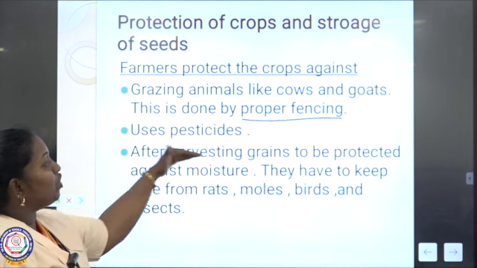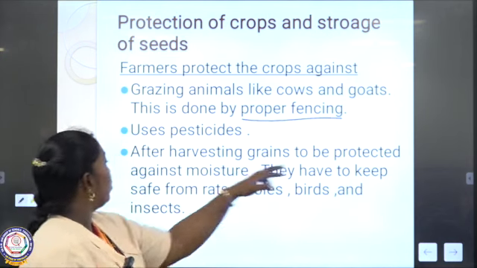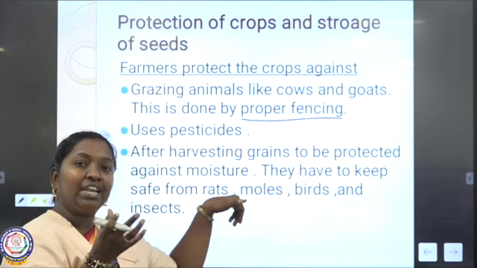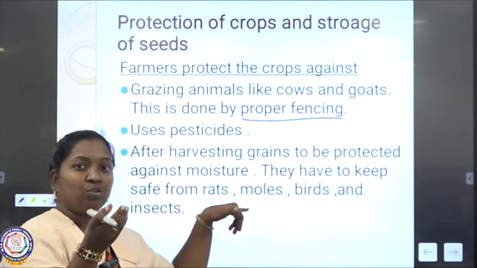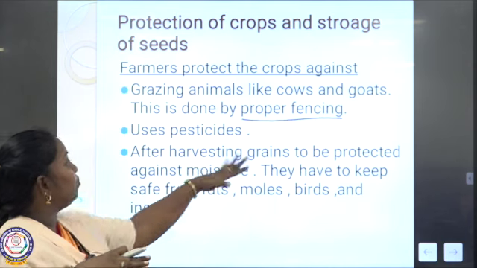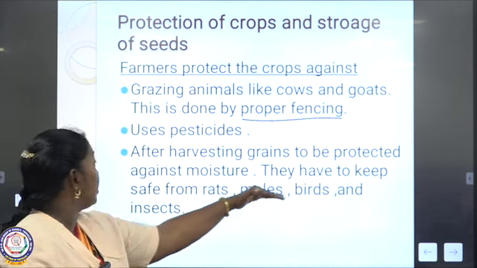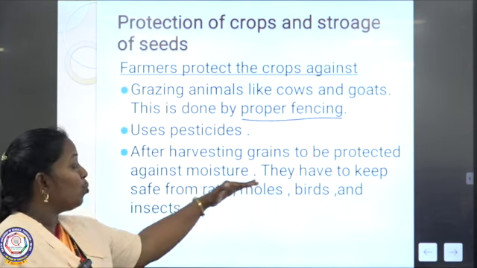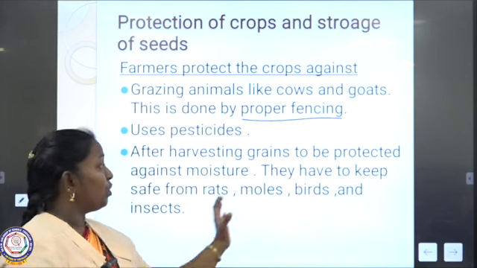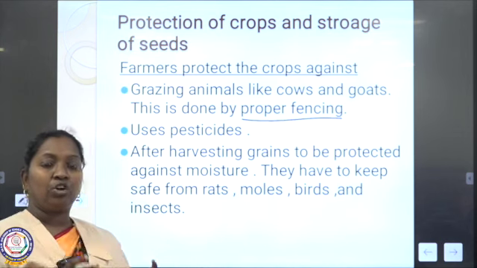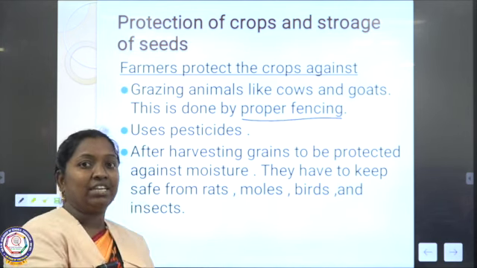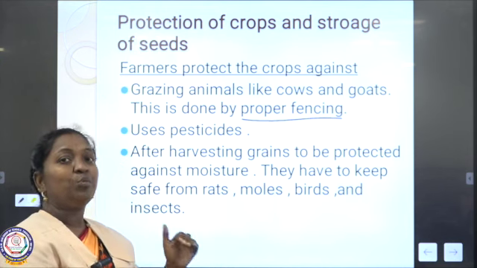Next, after harvesting, grains have to be protected against moisture. Moisture means wetness; along with the air there is water content present. It will make the crops moist. They have to keep them safe from rats, moles, birds and insects. So protection is important. The crop or plant seeds should be filled in an airtight container. In this way, the seeds are protected.